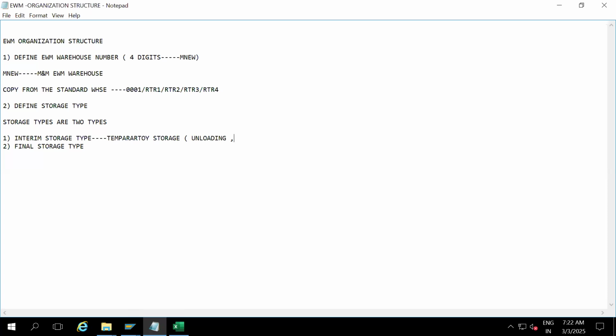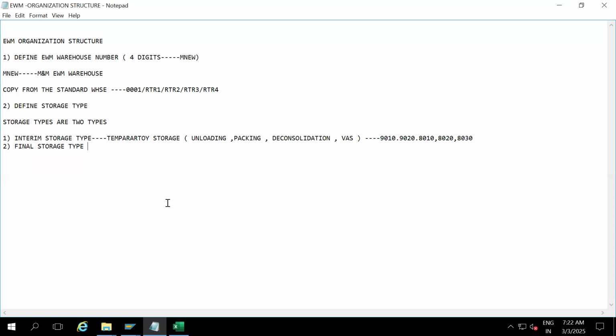Once you do the unloading goods receipt, you move this product to the next stage, or you do some packing, or some deconsolidation, or some value-added services. These all are executed in the interim storage type. Examples of interim storage types are 9010, 9020, 8010, 8020, 8030. These are the interim storage types. Mainly they start with the 9 series and 8 series.